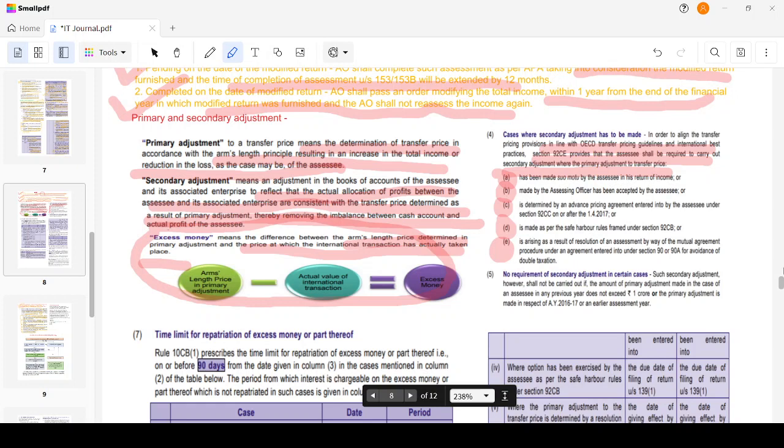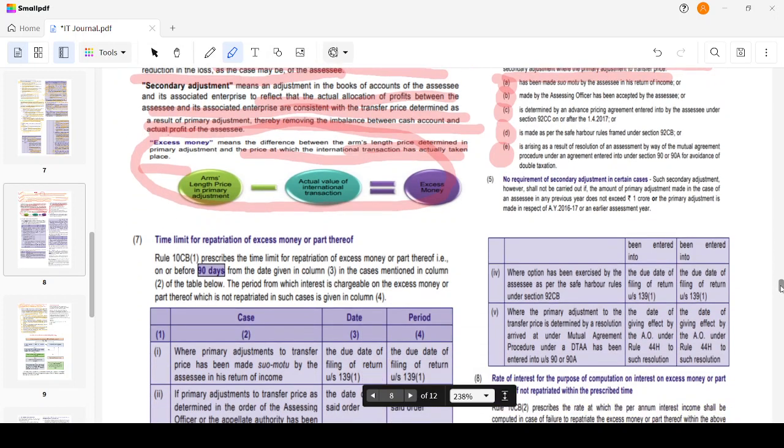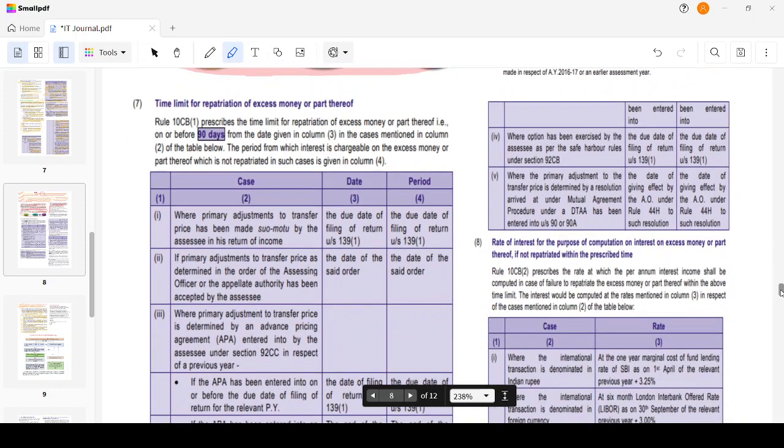Now we understood what is excess money, right? What is excess money? 15 in our case was excess money. That is, arm's length price minus the actual transaction price will result in the excess money. So the principle states that repatriation of the excess money has to be made on or before 90 days from the date given in column 3 in the cases mentioned in column 2. This is a case, this is a date, and this is the period. Within 90 days it has to be repatriated. If it is not repatriated, then interest will be chargeable on the same.